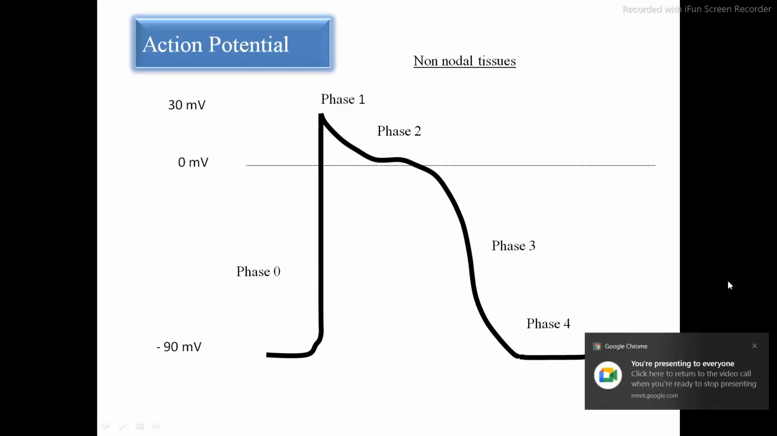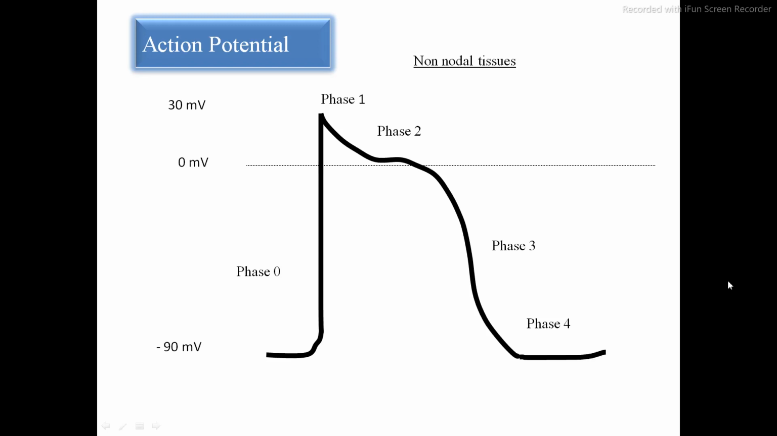That is, the sodium rapidly enters into the myocardial cell. That is the entry of the sodium into the myocardial cell. So at that time it is called the rapid depolarization phase, or phase 0. Then afterwards, phase 1. What is phase 1? It is the early repolarization phase.